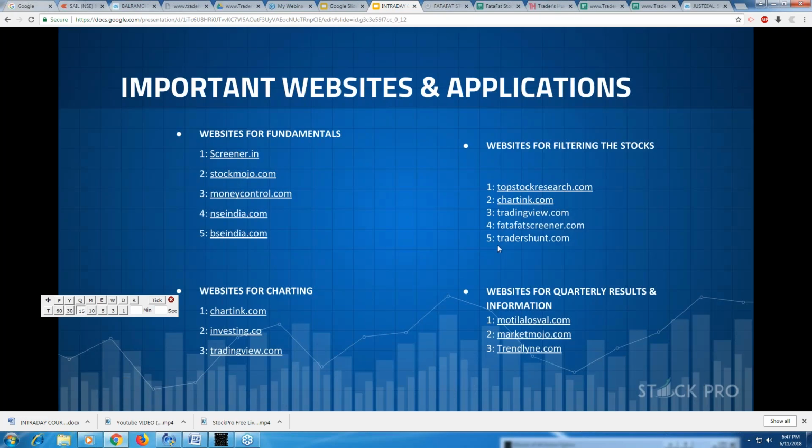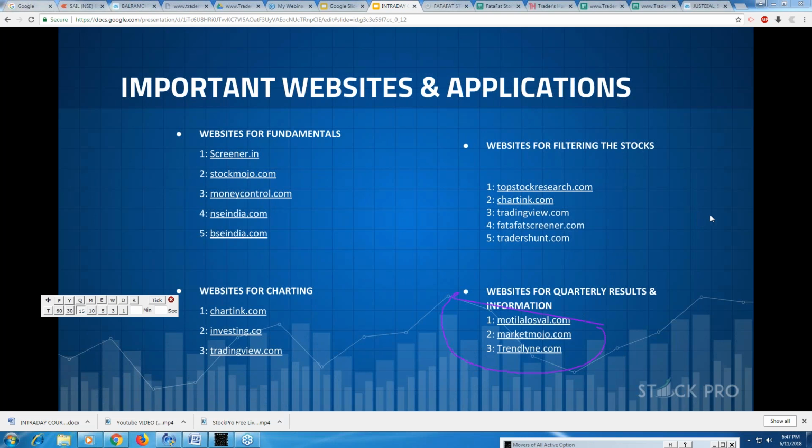Then we have top stock research, charting, TradingView. I have done Fatafat Screener and Traders Hunt, right? And these I'm not going to run through with you guys. Why? Because these are all for fundamental analysis. Like if you want to check a company's result, when is it coming, what's happening, it's for that. So we are not going to be working on that.